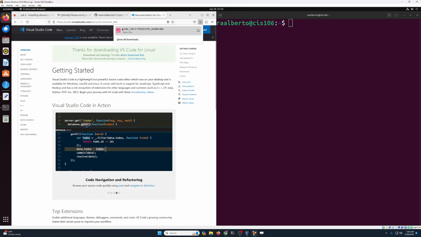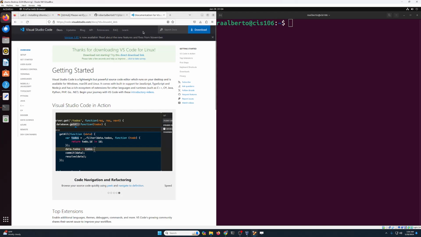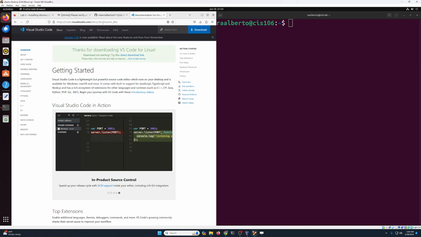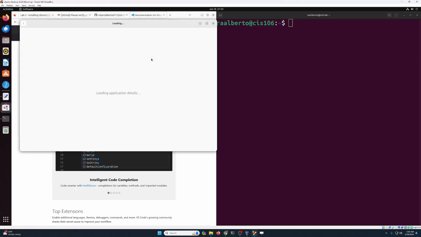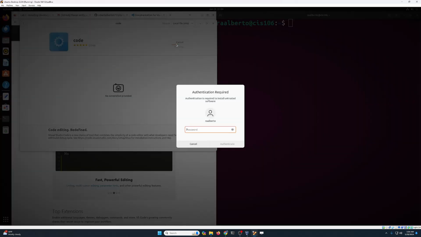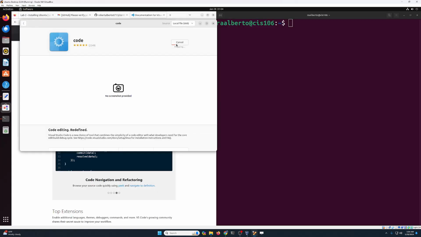So we're gonna here click on code and just gonna select software install and click on open. Later on, I'll show you how you can do this with the command line. We're gonna do that in the following presentation. This might take a little bit, so give it some time and then click on install. It's gonna ask you for your super secure password and then just wait until the installer does its thing. Again, we're doing it the simple way because we haven't covered software installation via the command line.